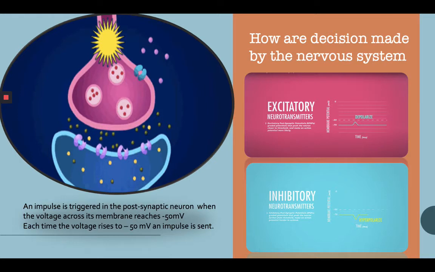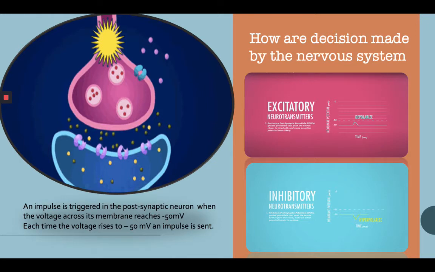When it comes to inhibitory neurotransmitters, as you know, the normal state of neurons is minus 70 millivolts, but if it goes further down into the negative, it becomes hyperpolarized and blocks the impulses.